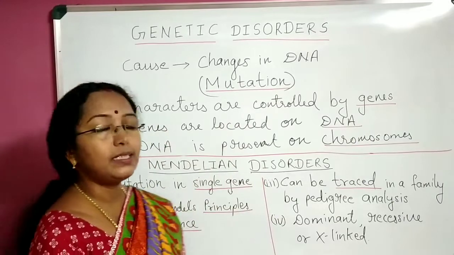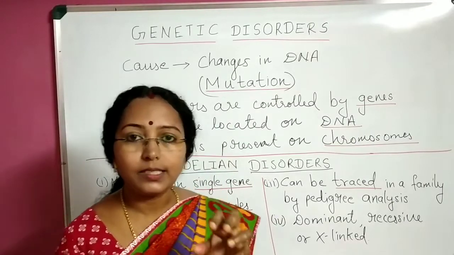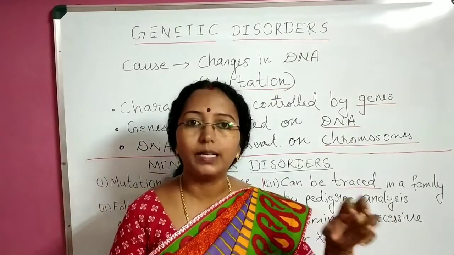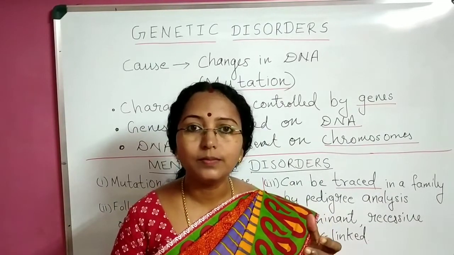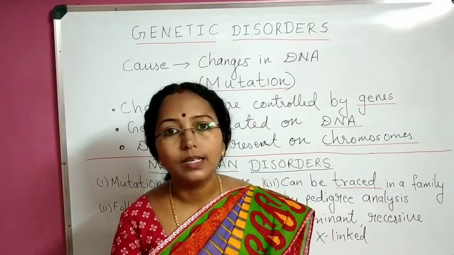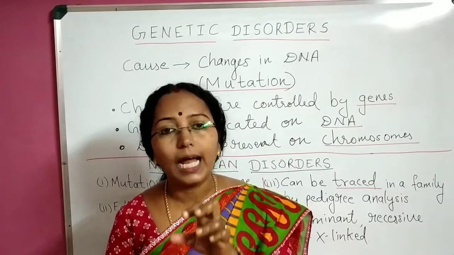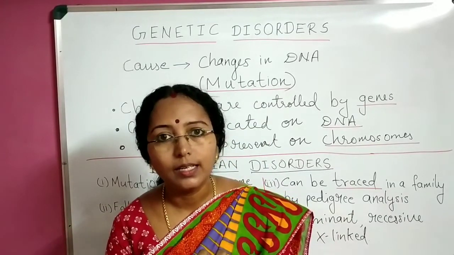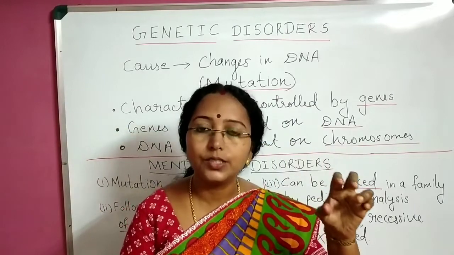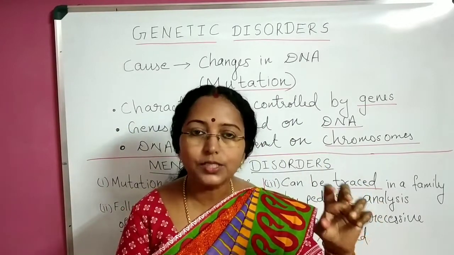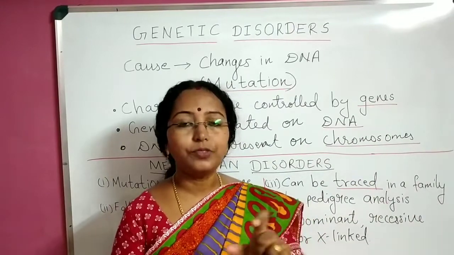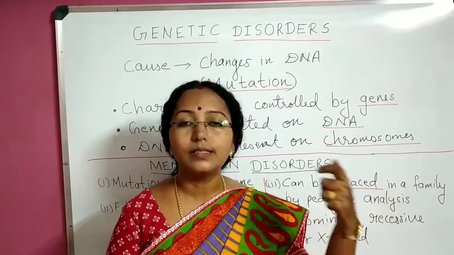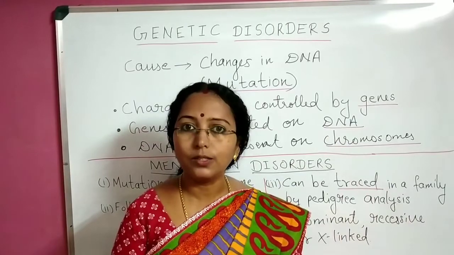We know that every character in our body is controlled by a gene. Where are these genes located? These genes are located on DNA. So if changes happen in the DNA, there will be a change in the genes, and as such a different character will be shown. And if a different character is shown, a disorder is shown, that is a genetic disorder.